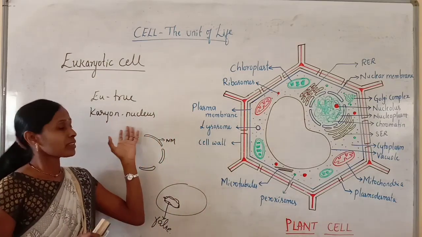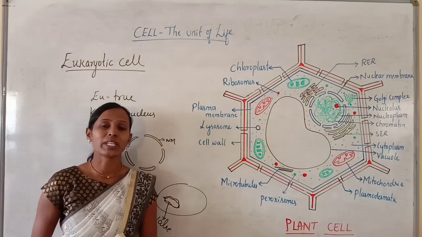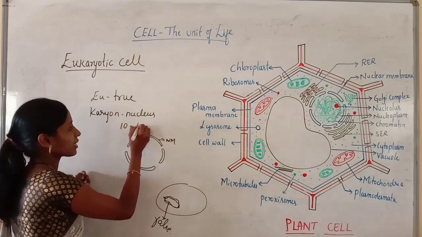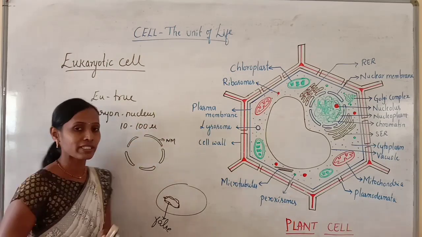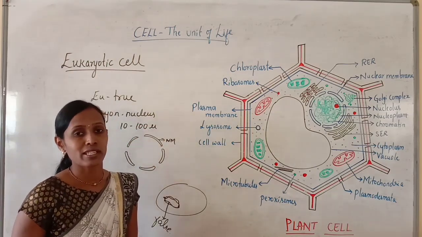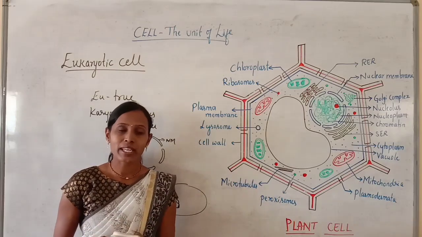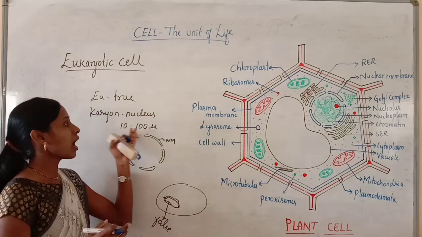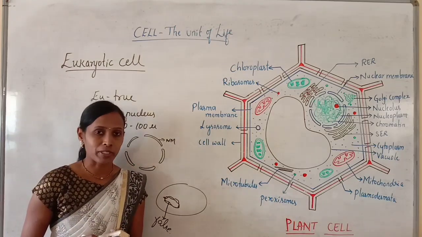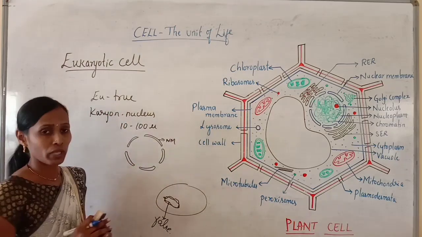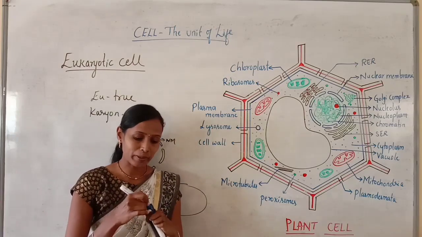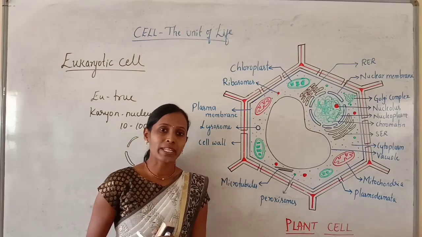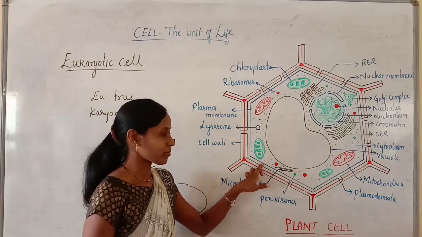These eukaryotic cells are usually larger in size and measure about 10 to 100 microns in diameter. So the size of the eukaryotic cell is quite larger than that of the prokaryotic cell. Then all eukaryotic cells contain an outermost boundary, which is usually a plasma membrane.